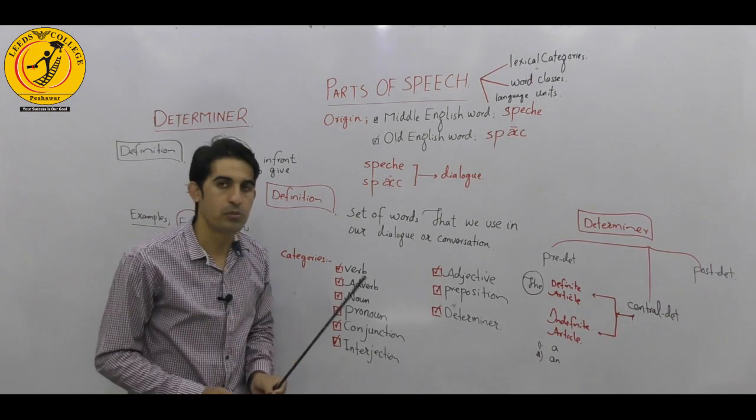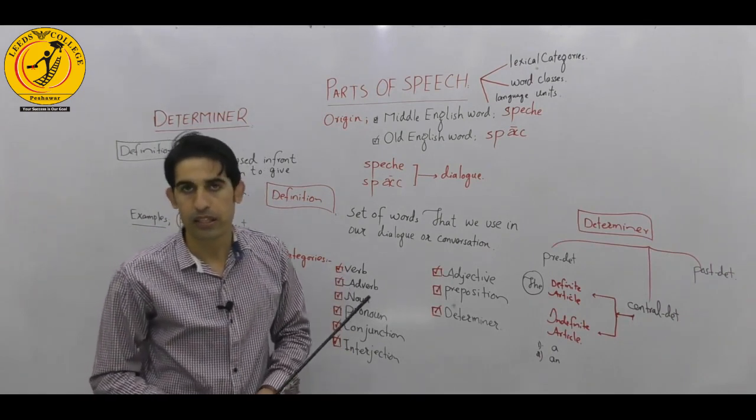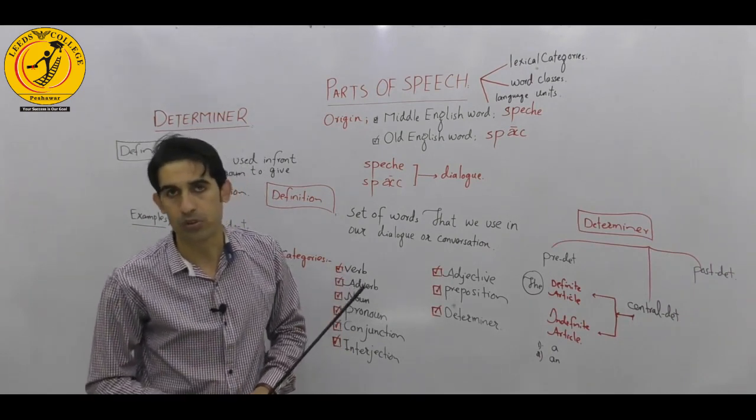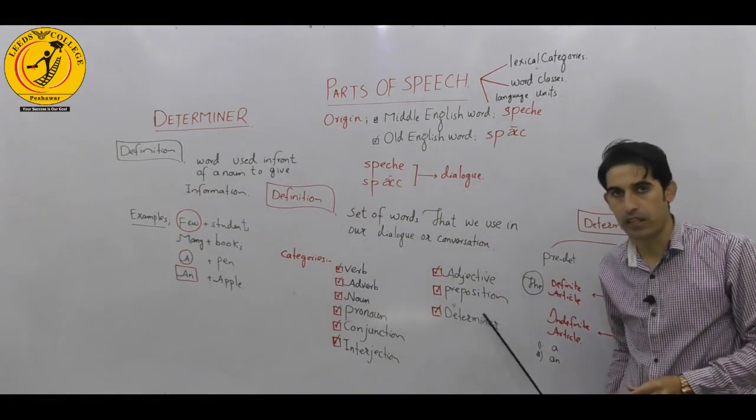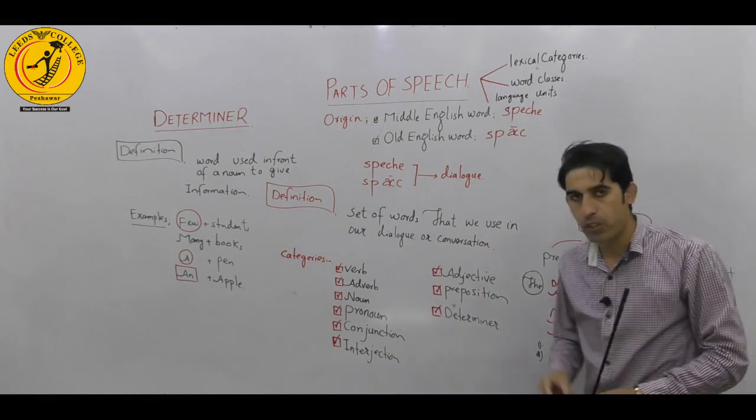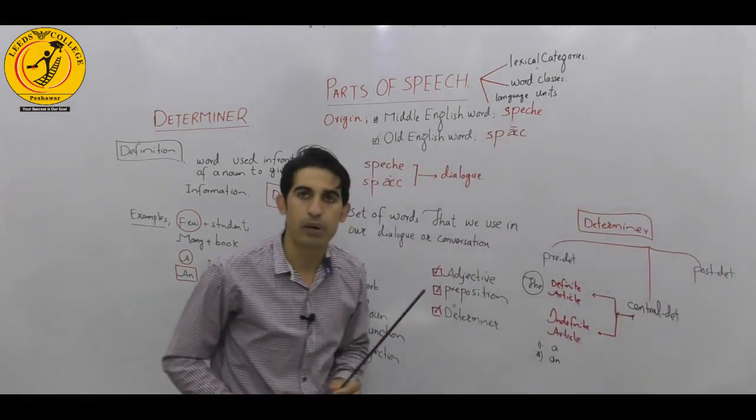There is confusion: some grammarians say the article is the ninth part of speech, which is absolutely wrong. The ninth part of speech is the determiner. Is it clear?